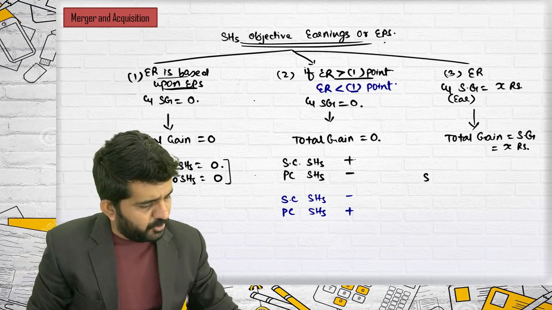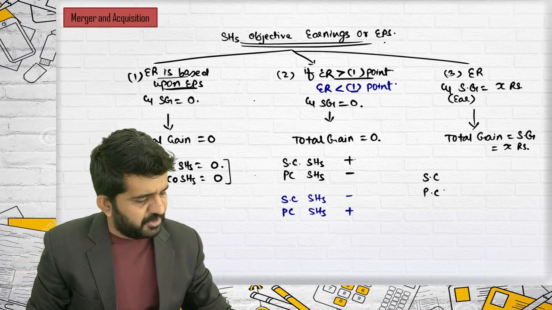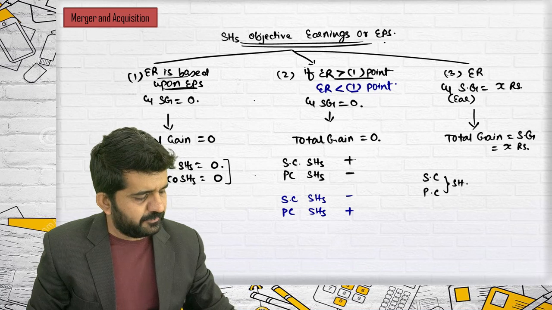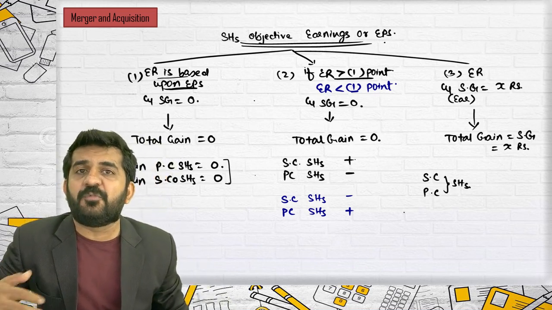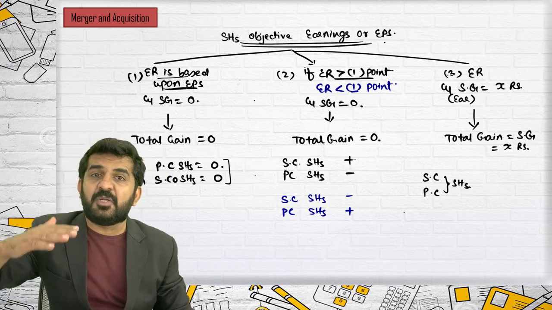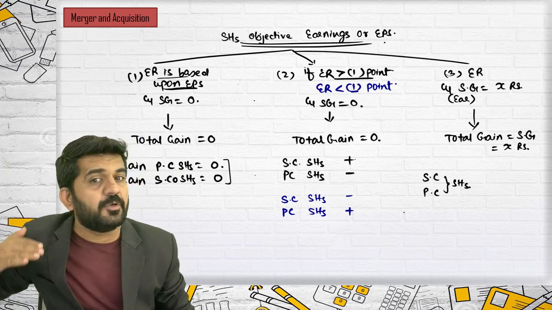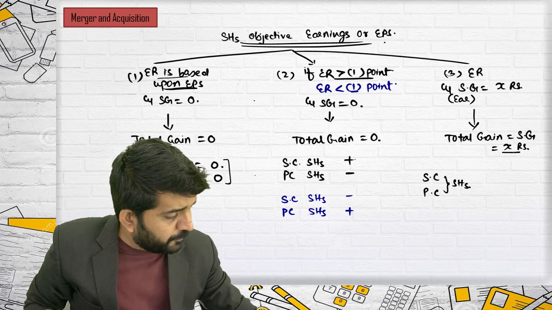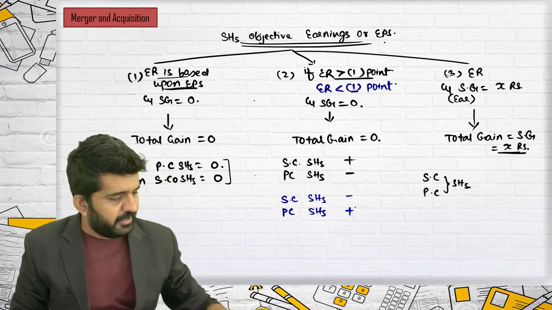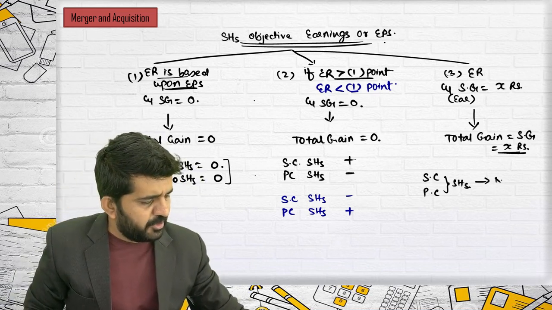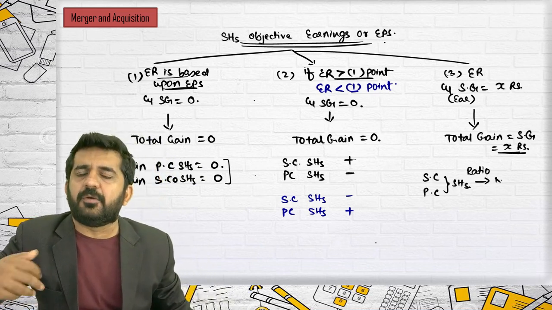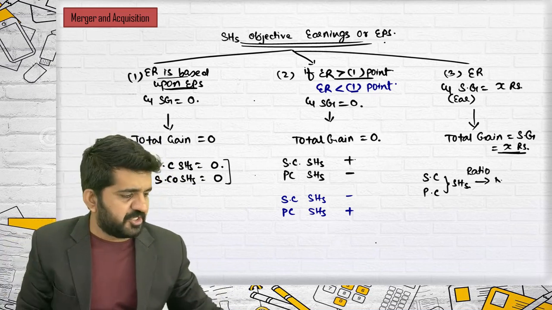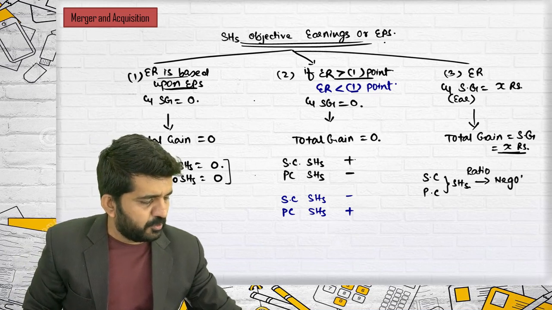Sir, what will happen to selling company and purchasing companies, the shareholders? It depends. The ratio of profit distributed, or one company will be earning more profit and another company might be earning loss. Total profit will be this. Is it correct? This depends upon negotiation. The ratio of profit which is shared between purchasing company and selling company based upon negotiations.